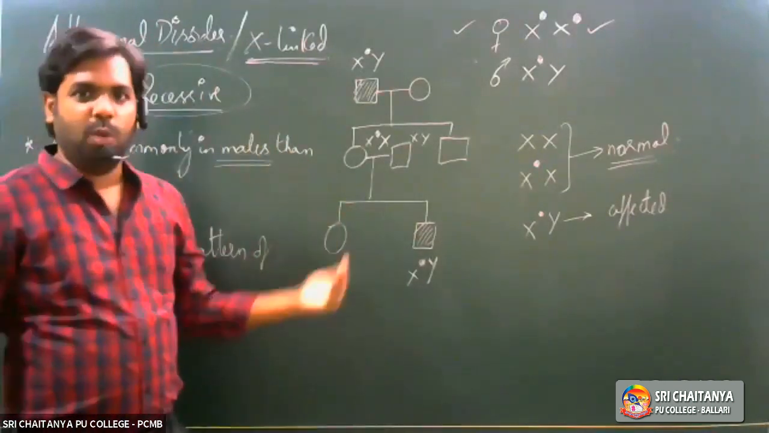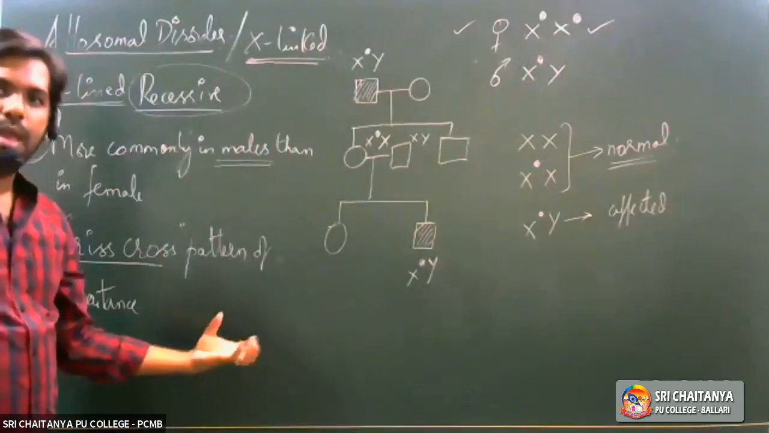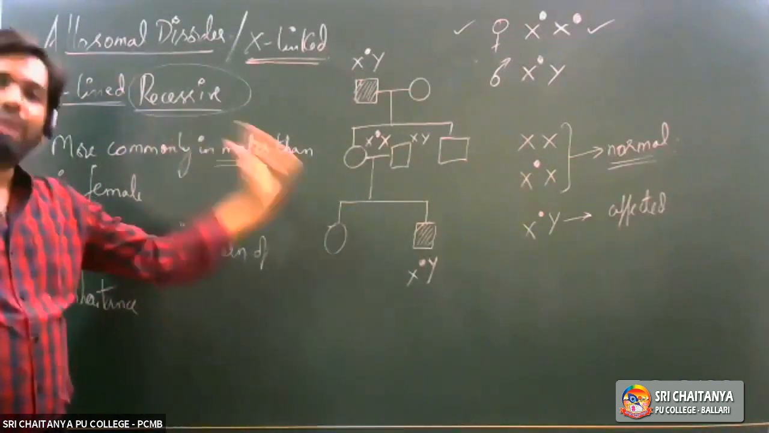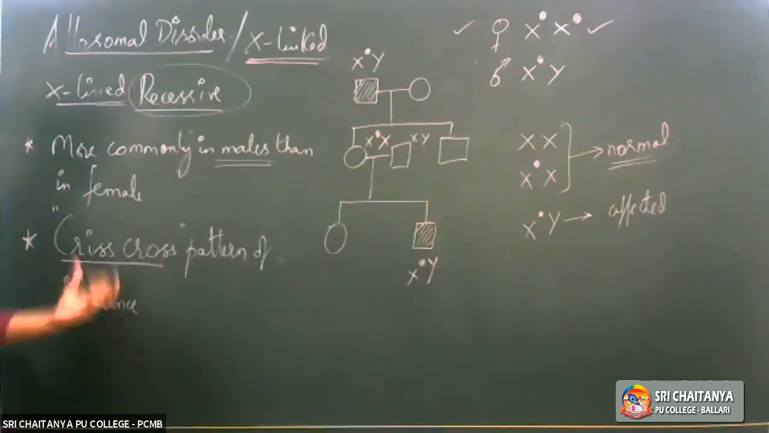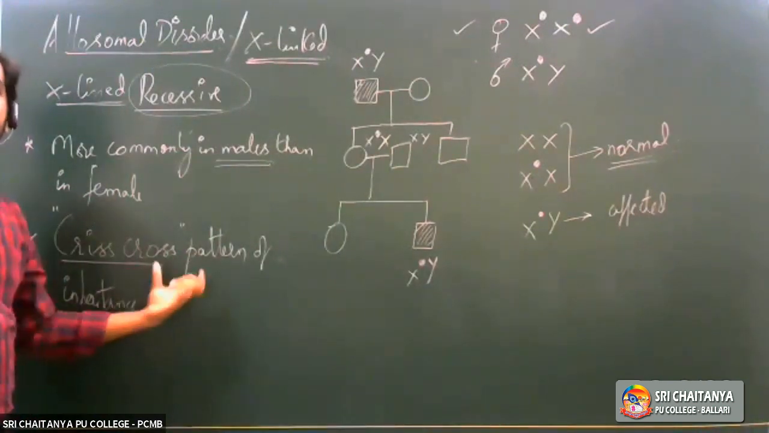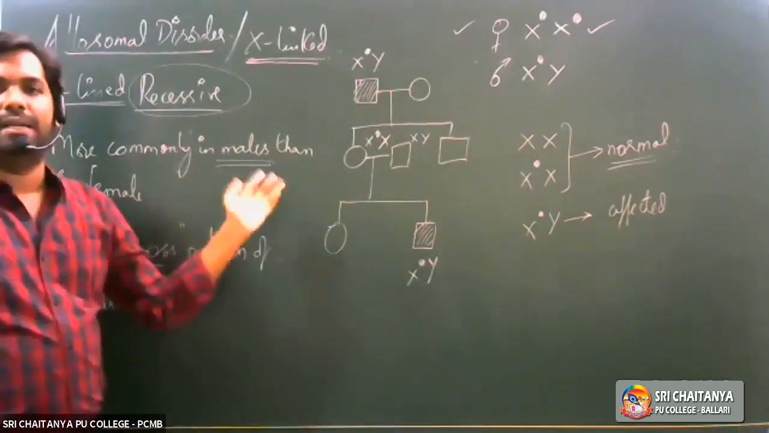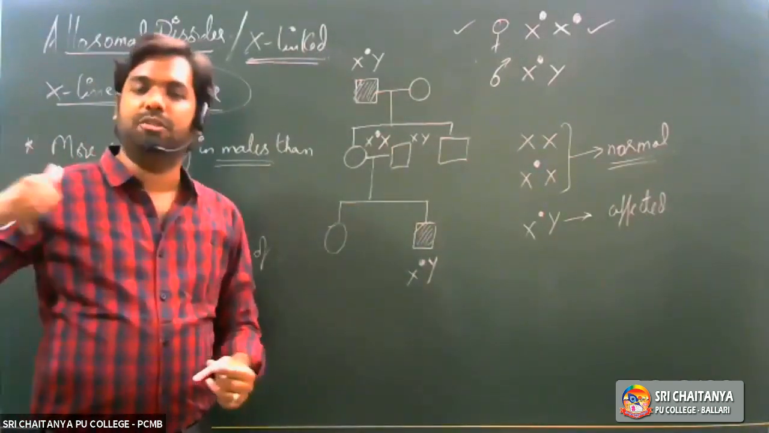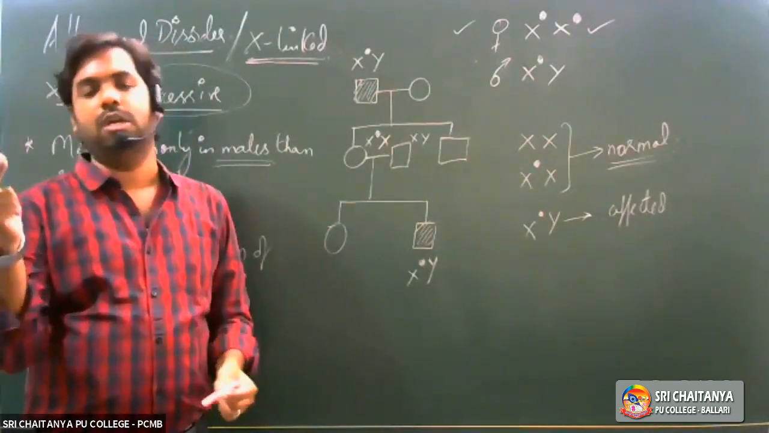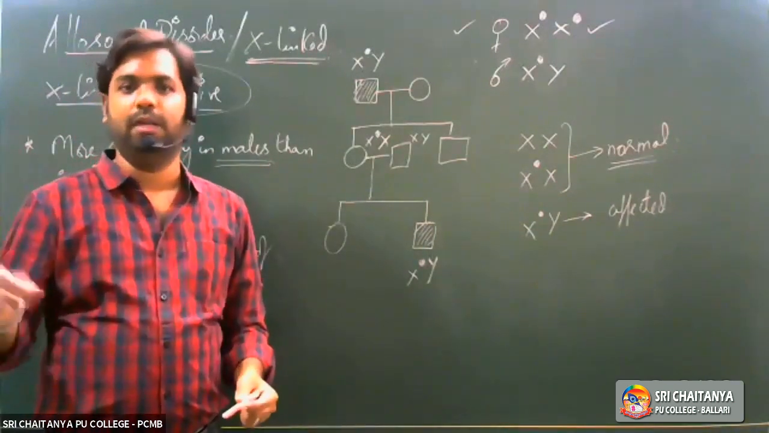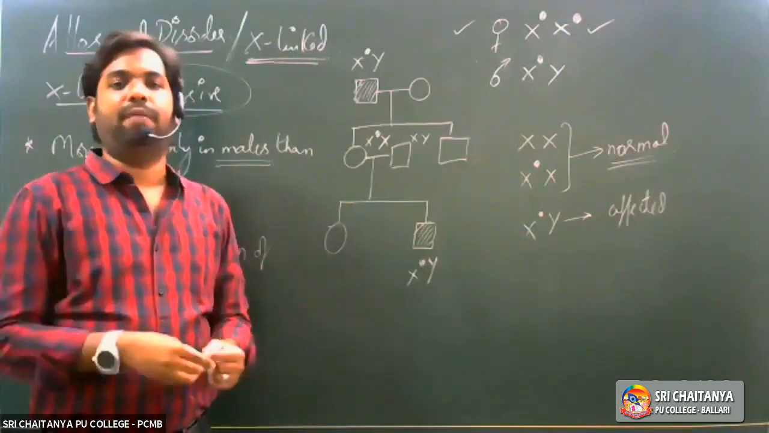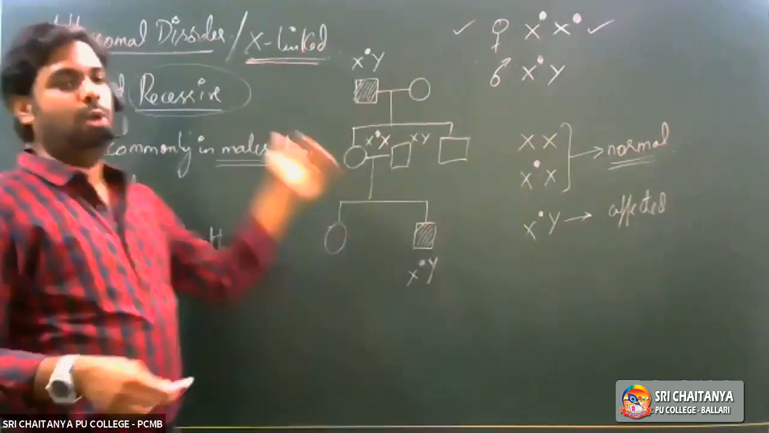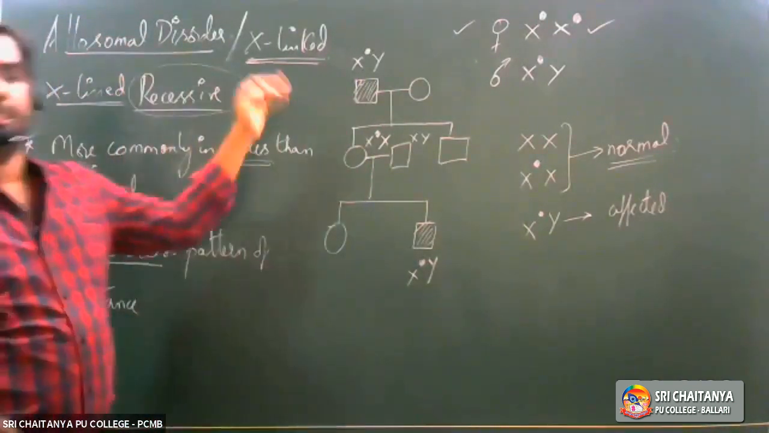In the next session, we'll take up a couple of disorders and see exactly why and how more males are affected. At the same time, we'll study the crisscross pattern of inheritance by taking a couple of examples. We'll be taking up three disorders: color blindness, hemophilia, and Duchenne muscular dystrophy. We'll study in detail how exactly the inheritance happens with regards to X-linked recessive conditions.